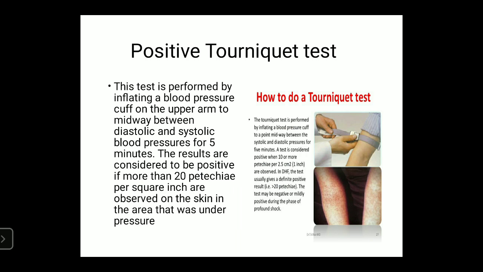Next one, dengue hemorrhagic fever can be detected by using the positive tourniquet test. This test is performed by inflating a blood pressure cuff on the upper arm to midway between diastolic and systolic blood pressure for 5 minutes. Based on the result, whether the person is suffering from dengue fever or not can be detected. In dengue hemorrhagic fever, the test usually gives a positive result.